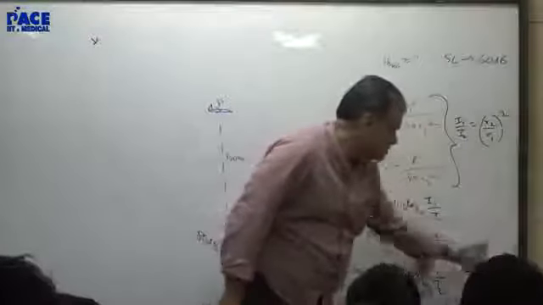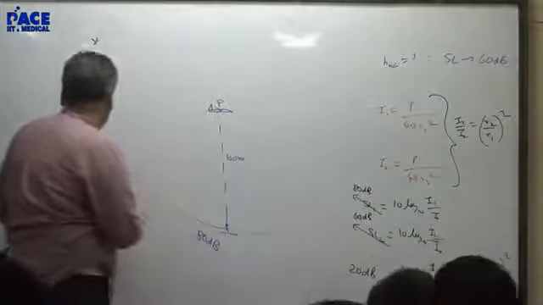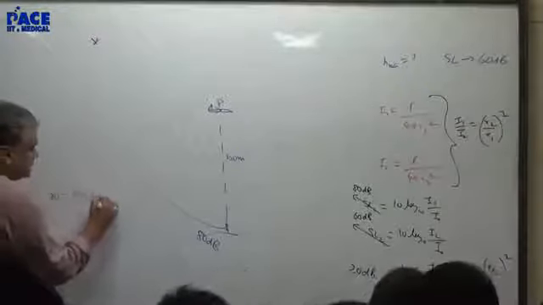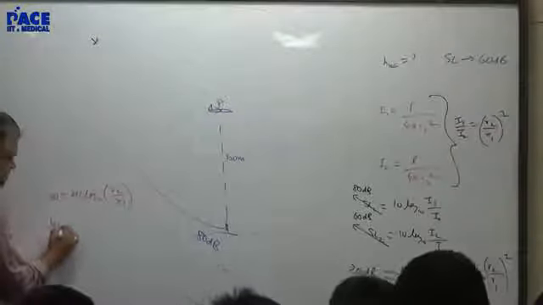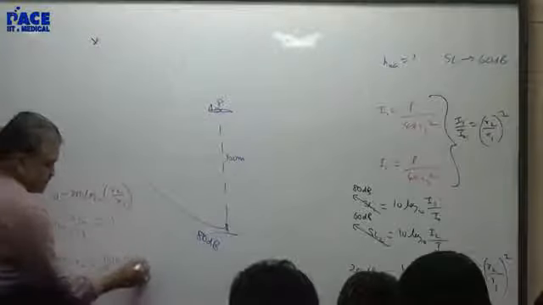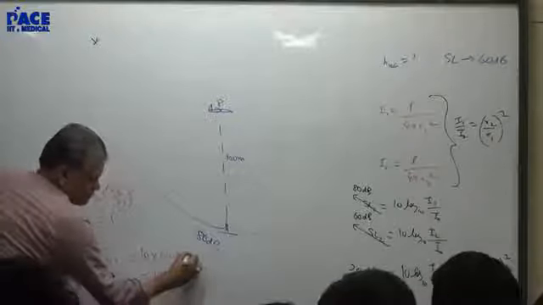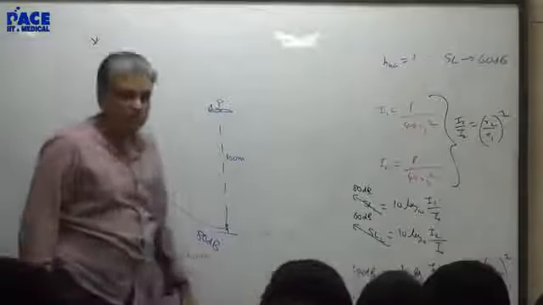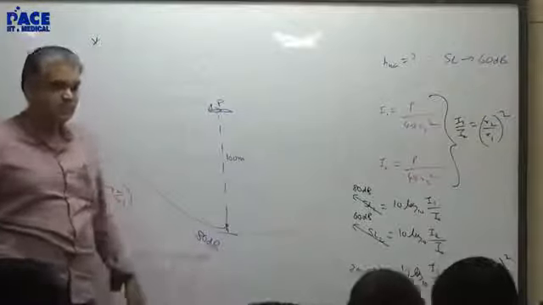So take this 2 here: 20 equals 20 log to the base 10 R2 by R1. So that means log R2 by R1 is 1, which means R2 is 10 R1. 10 times 100, so that means 1 kilometer or 1000 meters. That's the new altitude. If the plane flies at 1000 meters or 1 kilometer altitude, it will now produce a 60 decibel sound. Well, that's it.